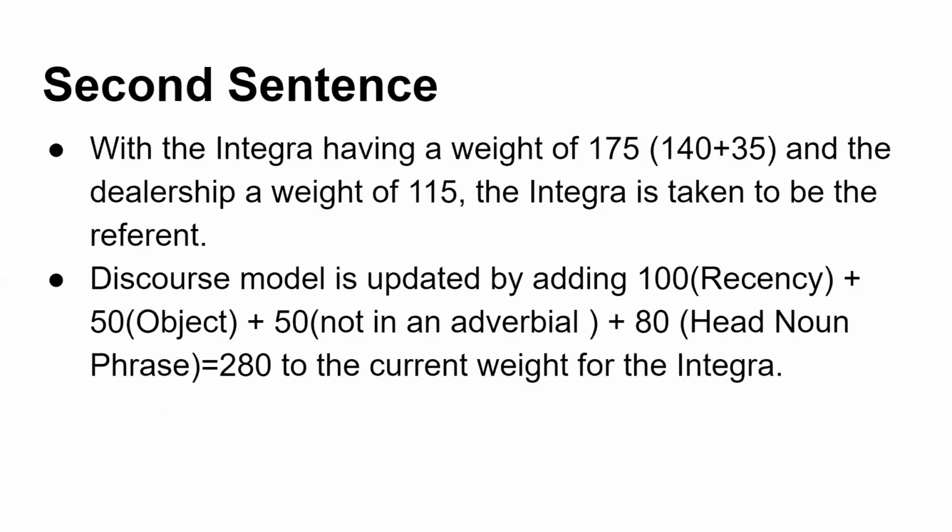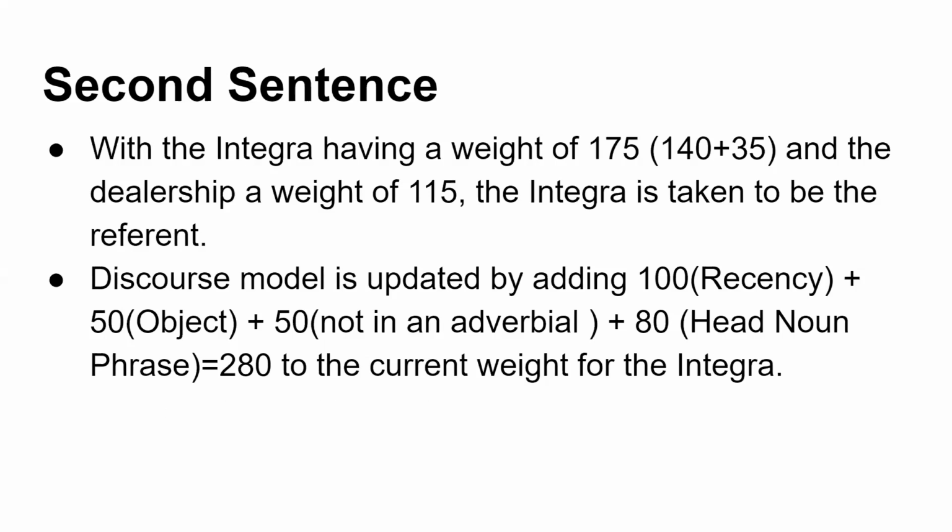So the discourse model is updated by adding 100 for recency. Direct object Integra is there, so 50 for not in adverbial emphasis, and 80 for head noun phrase because it is describing the object of the sentence.